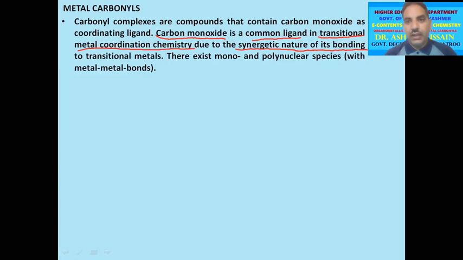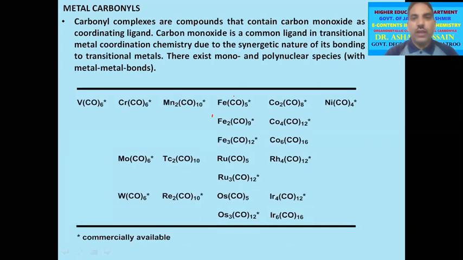And accordingly, a large number of transition metal carbonyl compounds have been reported which exist in mononuclear as well as polynuclear forms. Some most common commercially available carbonyl compounds are listed in the table.